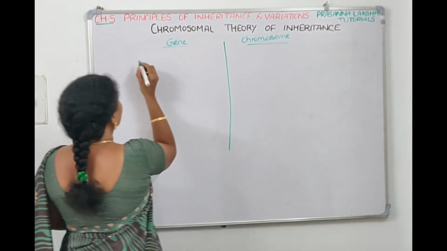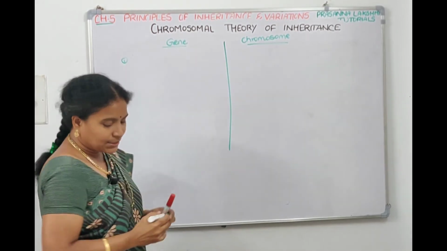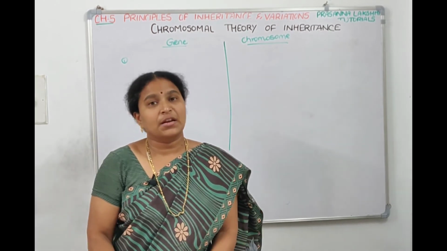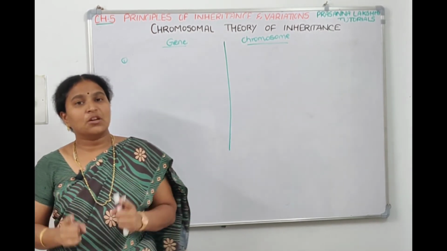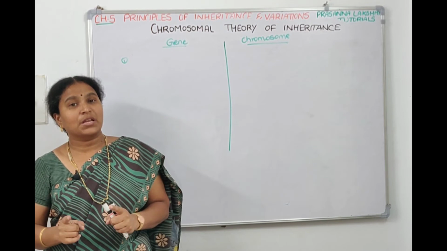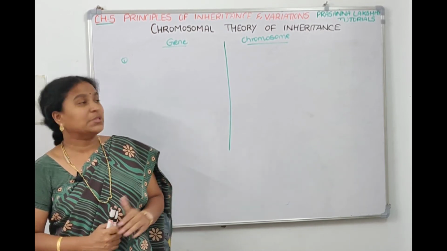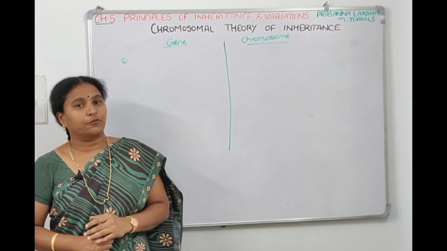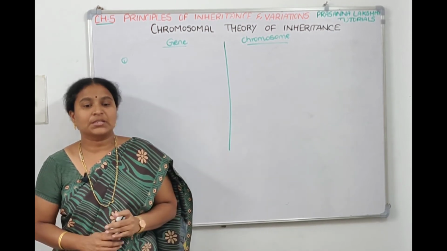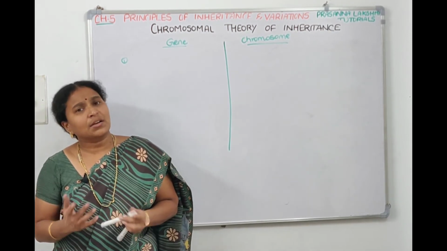So the first point what we can tell is, for board exams, if they ask you to explain chromosomal theory of inheritance, if you write that chromosomal theory of inheritance was proposed by Sutton and Boveri, and it explains that the behavior of genes is parallel to the behavior of chromosomes, and if you write these 3 points, you'll get full out of full. So what is the first point it says? They tell that the genes occur in pairs.